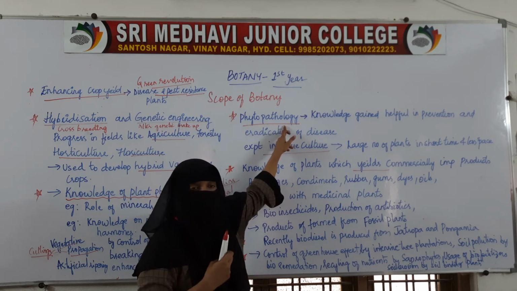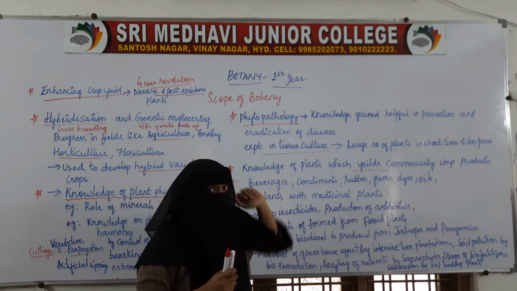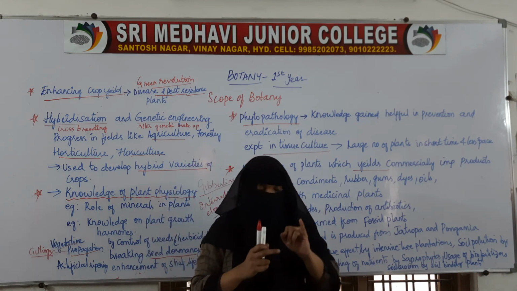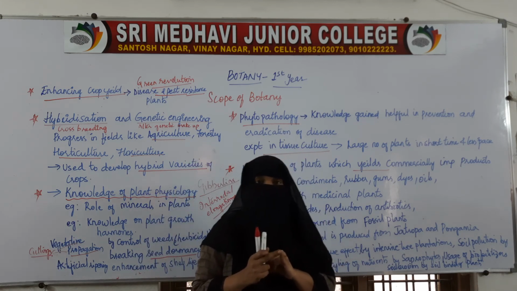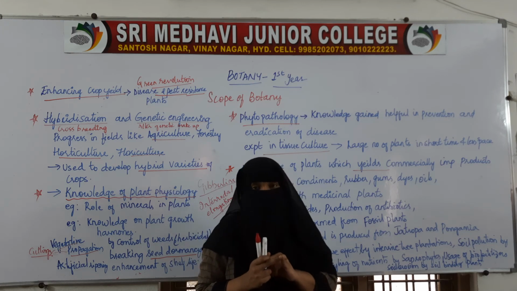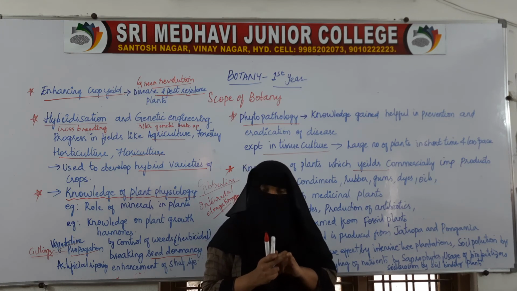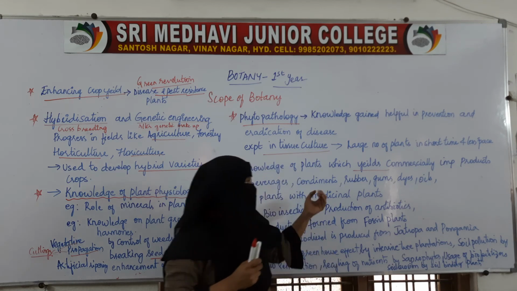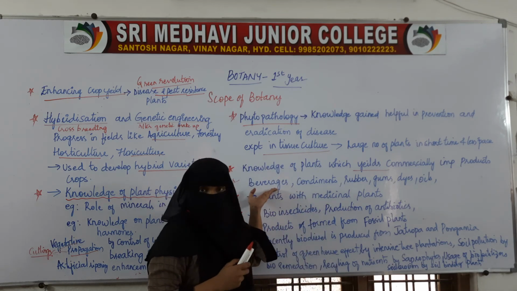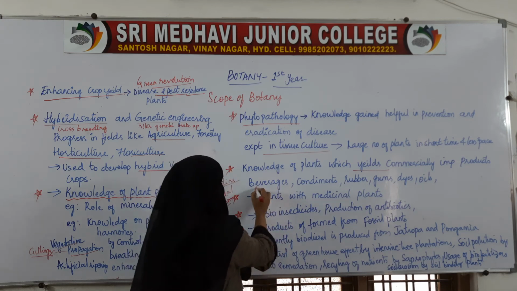By controlling the disease and disease causing organisms, we are increasing the productivity of the food material. That is the first and foremost thing which we get from the plants. Apart from food, plants give us other products also, such as beverages, coffee, tea.